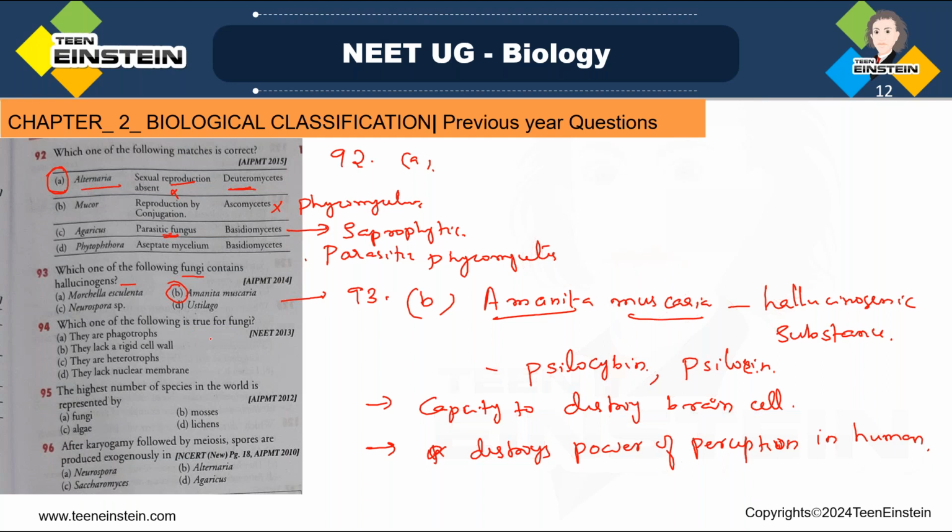So these substances have the power to destroy the power of perception in human, and they have the capacity to destroy the brain cells also. Clear? Next comes question number 94.